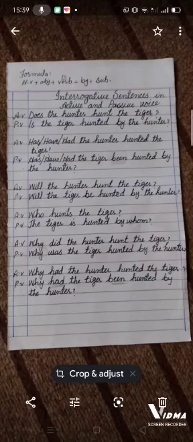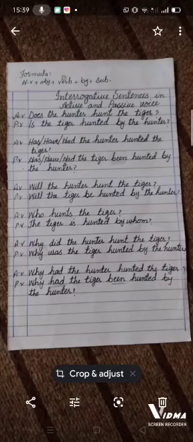Like if I say has, have, had the hunter hunted the tiger, that means if the sentence is in present perfect tense or past perfect tense, we have to change the same according to the same pattern. That will be has, have, had the tiger been hunted by the hunter. I mean to say, has the tiger been hunted by the hunter, or have the tiger been hunted by the hunter, or had the tiger been hunted by the hunter.